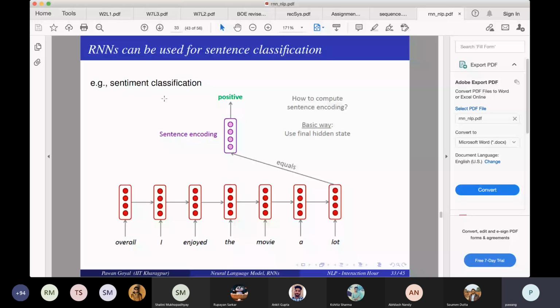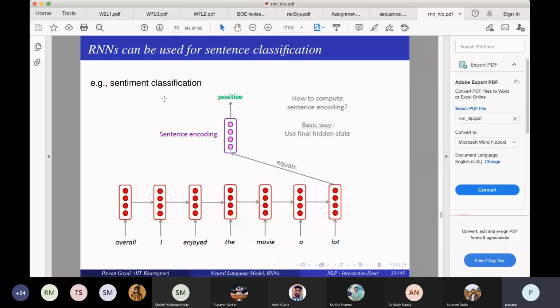So the most basic way is that you simply take the final hidden layer and pass it through an MLP. This is in contrast to how you were doing things earlier. You were trying to have an output from every hidden layer. But now I will take the entire sentence, "Overall, I enjoyed the movie a lot."